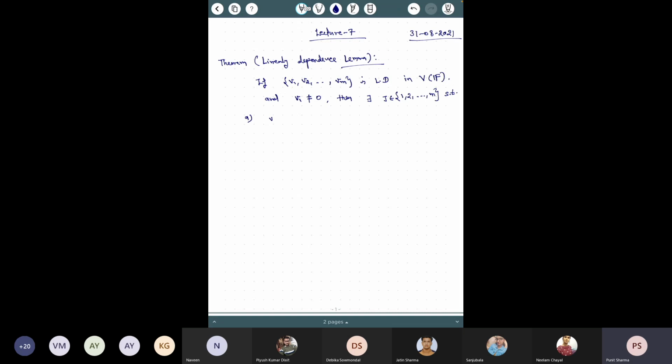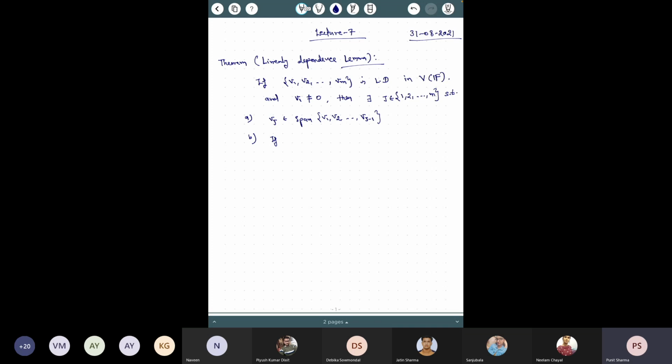The first one is that vj belongs to the span of v1, v2 up to vj minus 1. And the second thing is that if the jth term is removed from the set v1 to vm, then the span of the remaining set equals the span of the whole set.